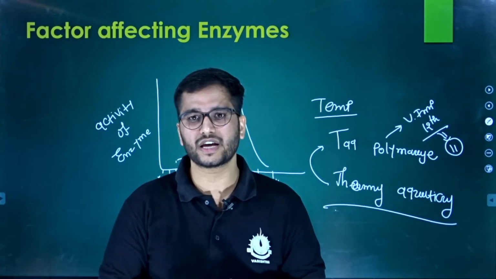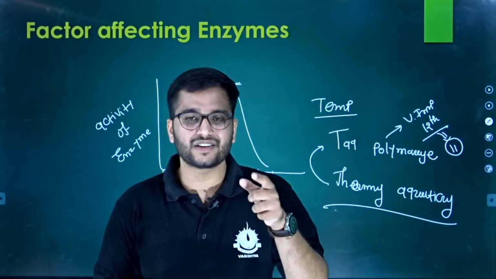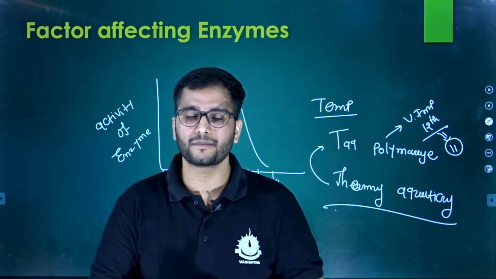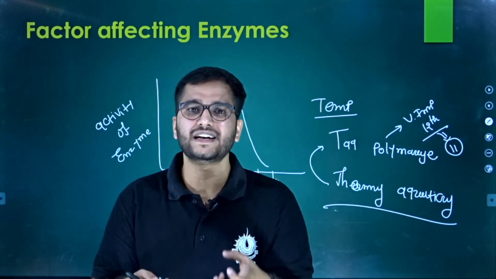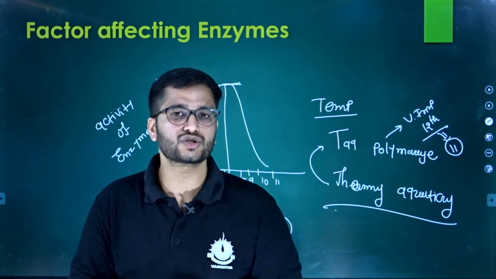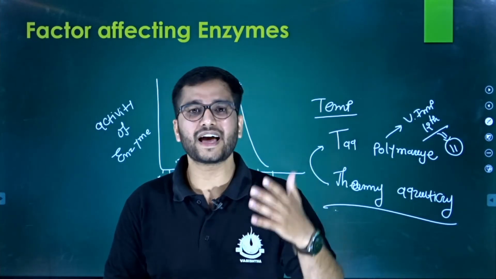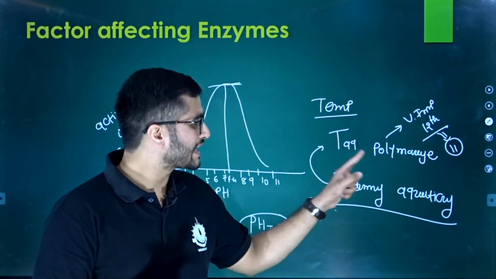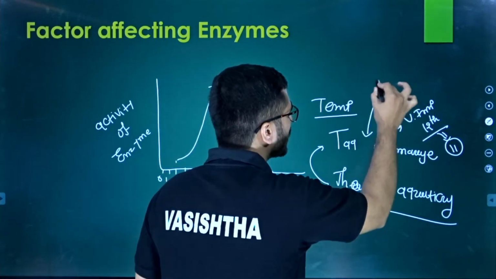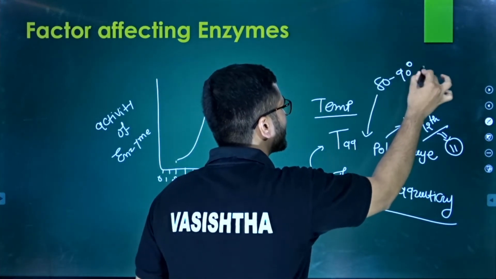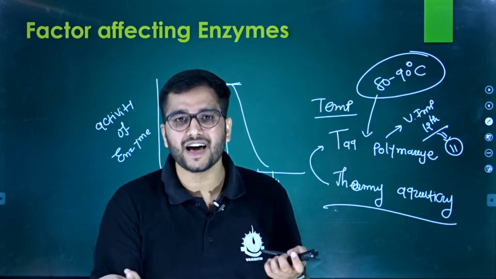You may have heard about RT-PCR, which is reverse transcription polymerase chain reaction. RT-PCR is a test usually done for the diagnosis of COVID-19 or coronavirus. So the PCR process is done at a very high temperature, at which the enzyme that works is Taq polymerase. These are enzymes that can survive and work efficiently at 80 or 90 degrees centigrade, which is way beyond the temperature at which our enzymes work.